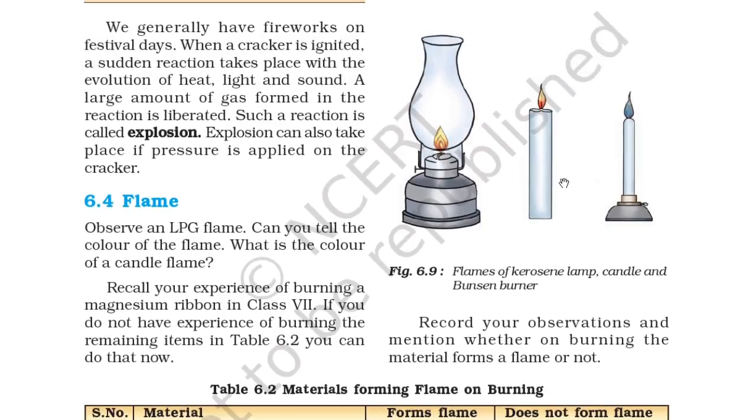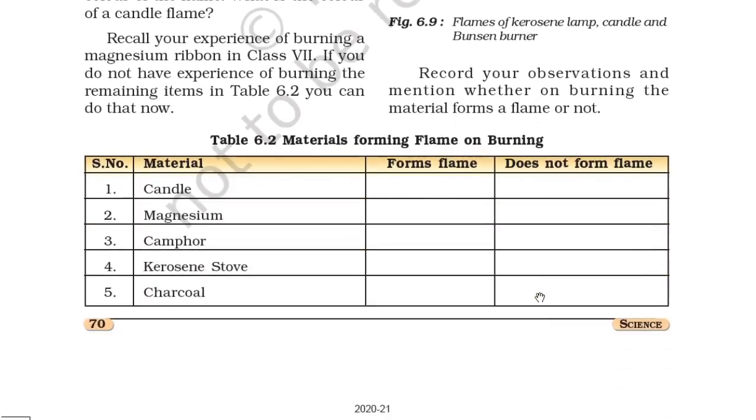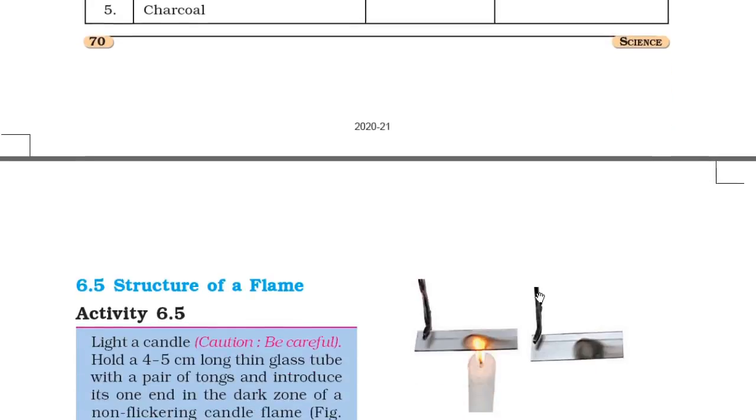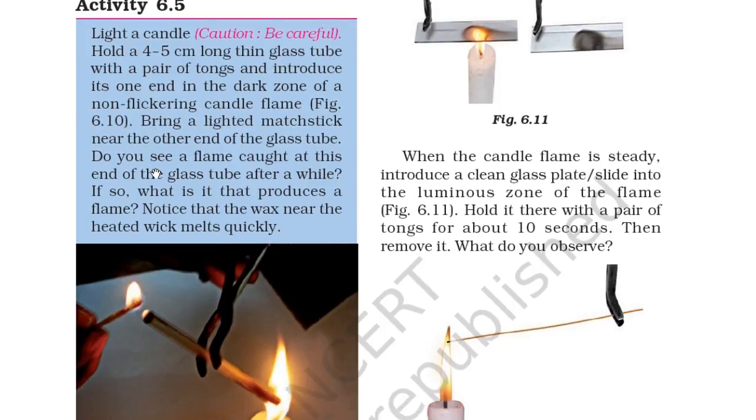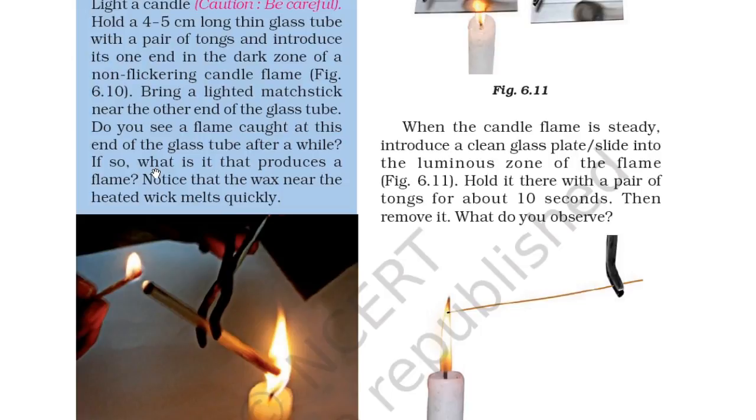So the different types of flame you can see here: lamp, candle, and Bunsen burner. Different colors of flames. So here is activity 6.5, structure of a flame. Light a candle. Caution: be careful. Hold a 4 to 5 centimeter long thin glass tube with a pair of tongs. Introduce it with one end at the dark zone of the non-flickering candle flame as in figure 6.10. Bring a lighted matchstick near the other end of the glass tube.